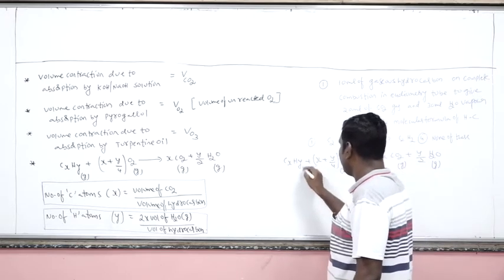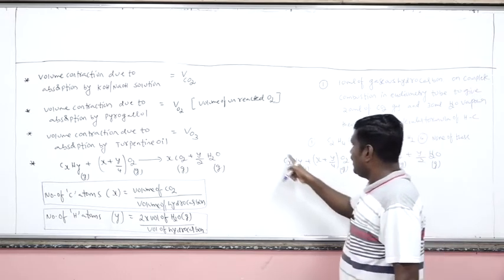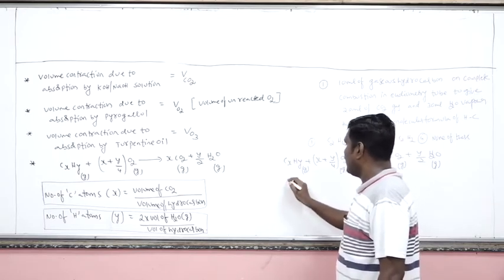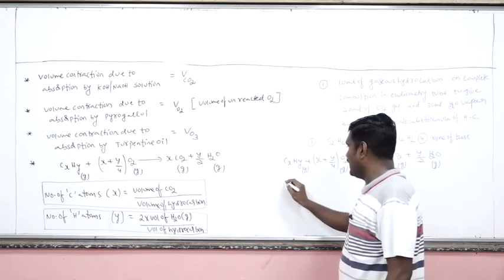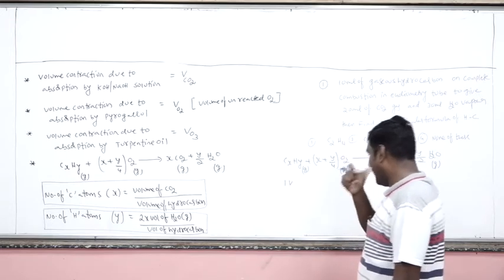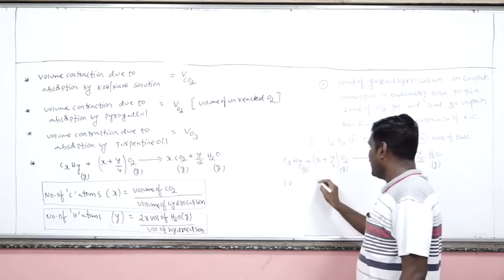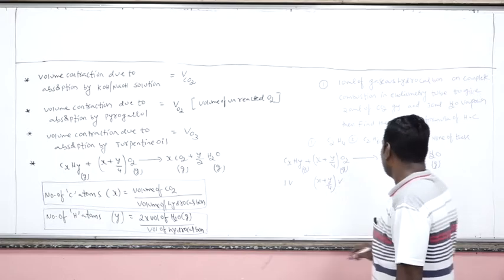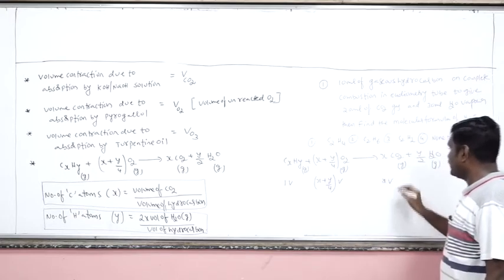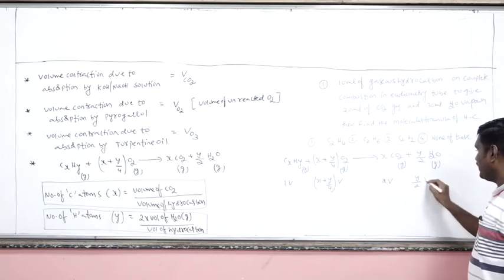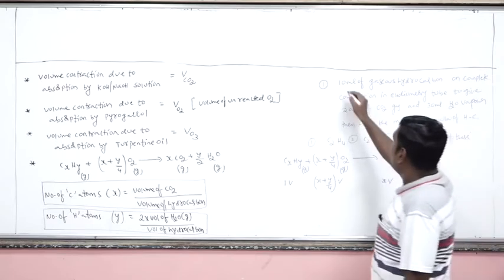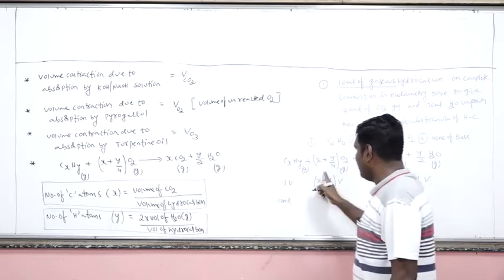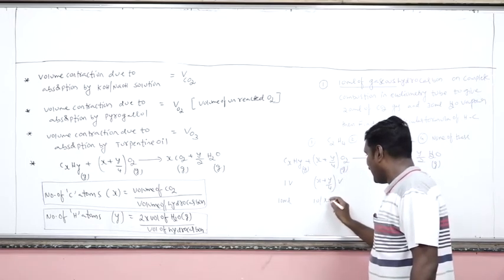Now here, this is the 1 mole or 1 volume. Volume is directly proportional to number of moles. I am taking the 1 volume. Now this is how many volumes? x plus y by 4 volumes. This is x volumes. This is y by 2 volumes. Now we have how many volumes of gaseous hydrocarbon? 10 ml. If it is 10 ml, this will become 10 times (x plus y by 4) volume.